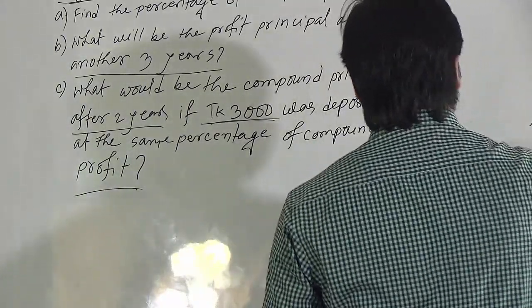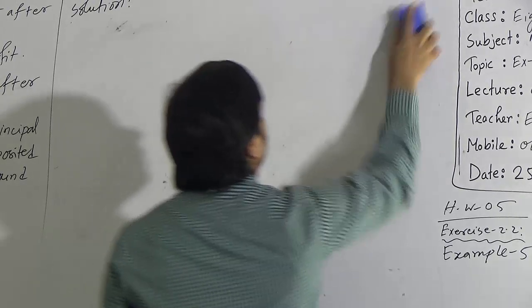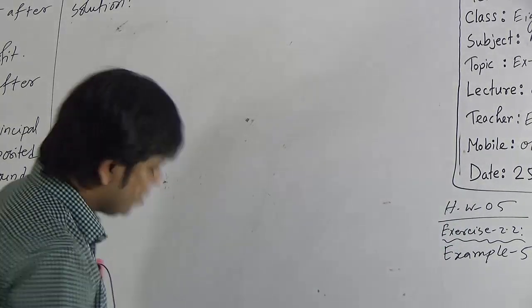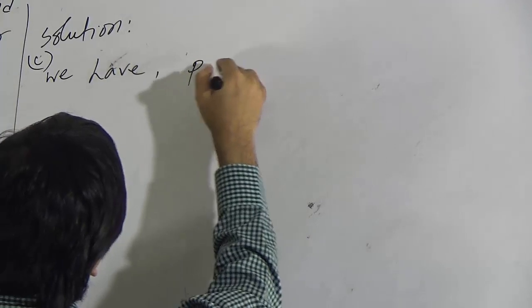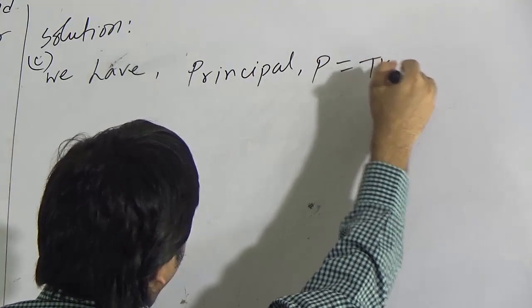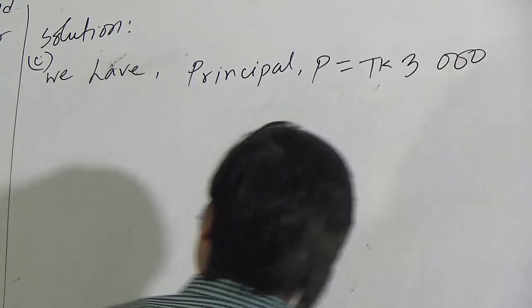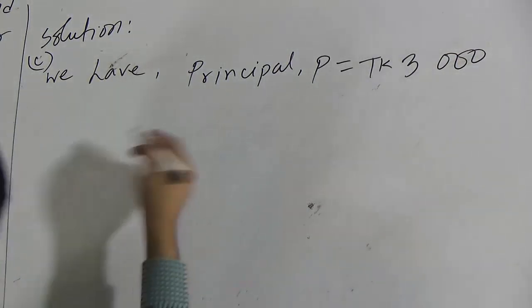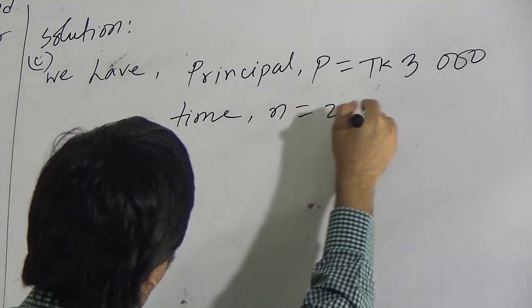Now question C, we have principal P equal to taka 3000. Time n equal to 2 years.